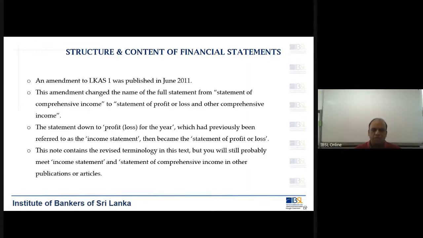Question number 1 will specify that you need to prepare a statement of comprehensive income. Okay, so what does it mean? Statement of comprehensive income means it has two components. A statement where it talks about the profit and loss of the company. Then it also brings in certain other elements which are known as other comprehensive income. Now, this other comprehensive income is an income which is directly reported in the equity.